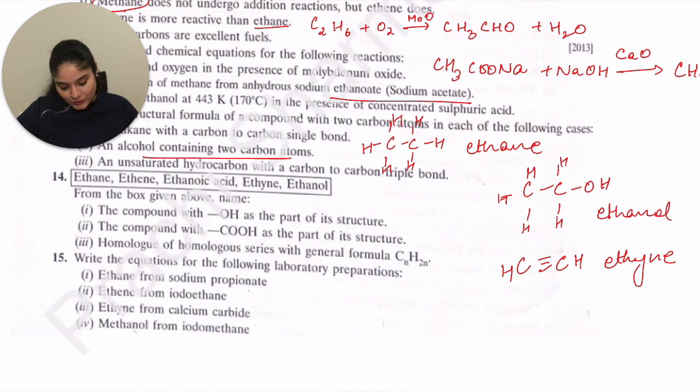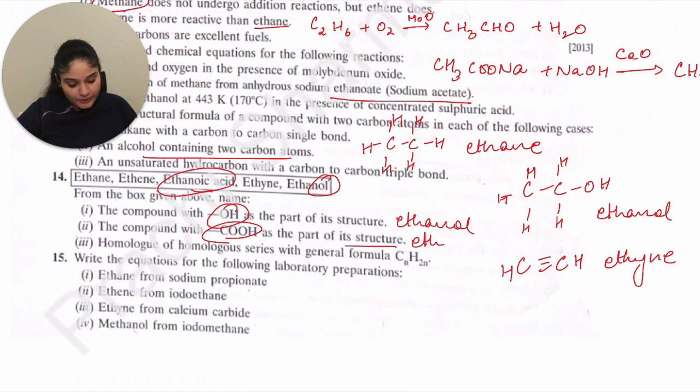Now the next question. From the box given above, name the compound with OH as part of its structure. So OH is what? Alcohol. So the answer will be ethanol. The compound with COOH as a part of its structure. So that's carboxylic acid, so ethanoic acid. Member of the homologous series with general formula CnH2n. So CnH2n is ethene.